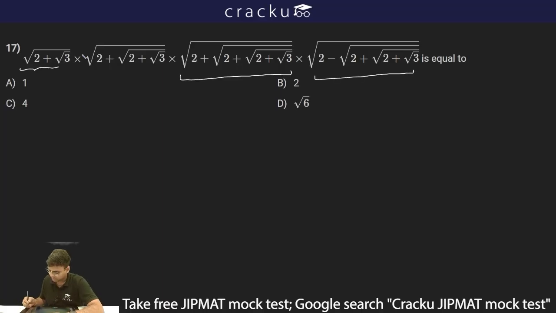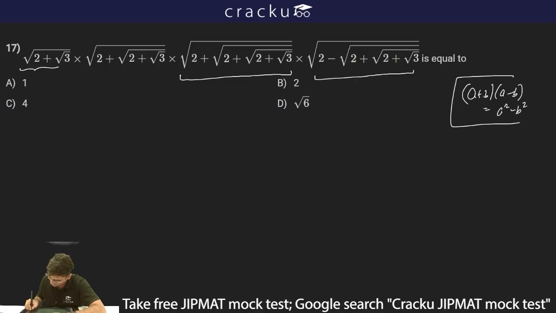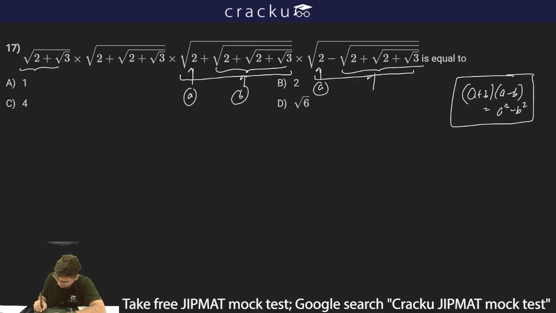And I'll use the basic property that A plus B multiplied by A minus B is equal to A square minus B square. I'll consider this as A and this entire as B. So again, this will be A and this entire will be B.